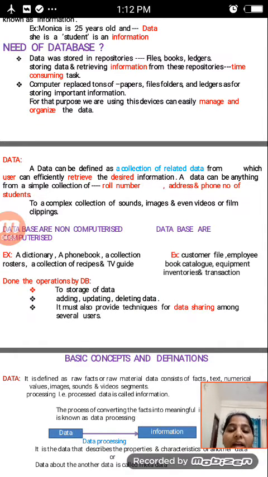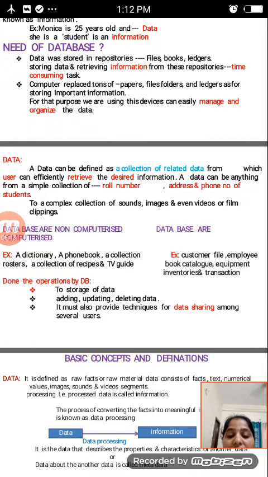A computerized database is, for example, a customer file, employee book, catalog, equipment inventories and transactions. These are the differences between computerized and non-computerized, which we use daily.